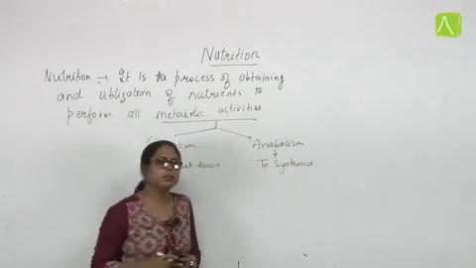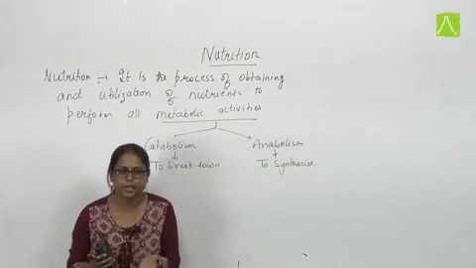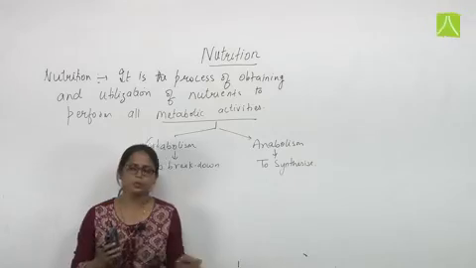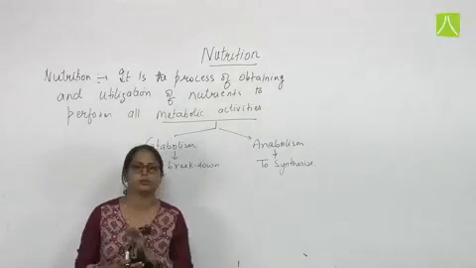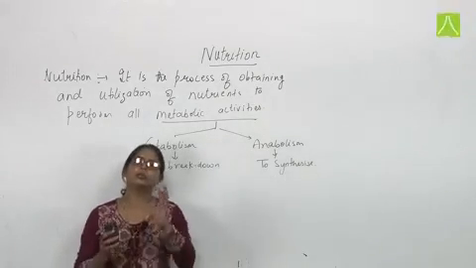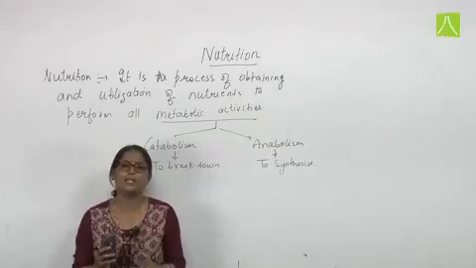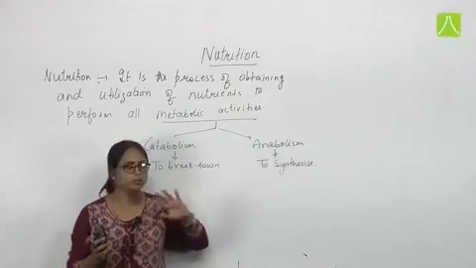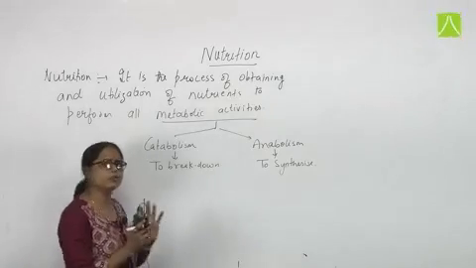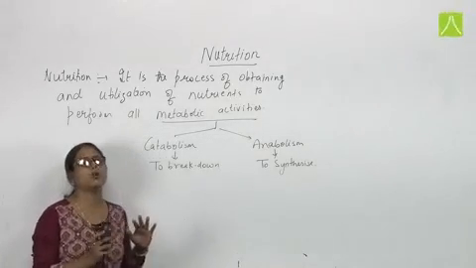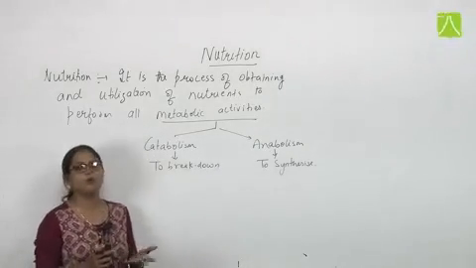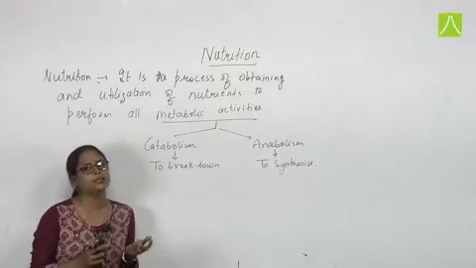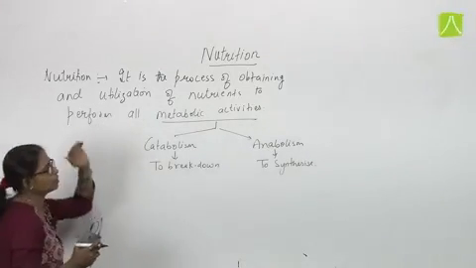It means in the living organism either the processes carried out include synthesis or they include breakdown. For example, digestion is a catabolism process, photosynthesis is an anabolism process. Fine. So all types of metabolic activity do require nutrients. So the process of obtaining those nutrients and utilizing them is known as nutrition.